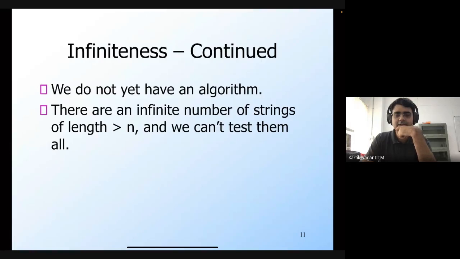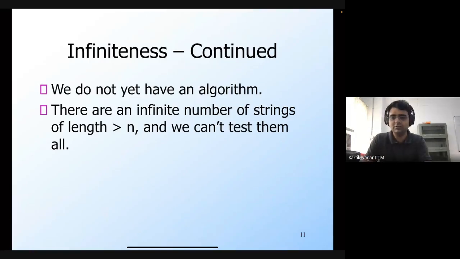Okay, so the question is, we know that if there is a string whose length is greater than or equal to n present in the language, then the language is definitely infinite, but we can't check for all of them, right? So there are a bounded number of such strings. That would be sufficient for us to check, so that if any of those strings are in the language, then the language is going to be infinite. So we can basically apply this reasoning.